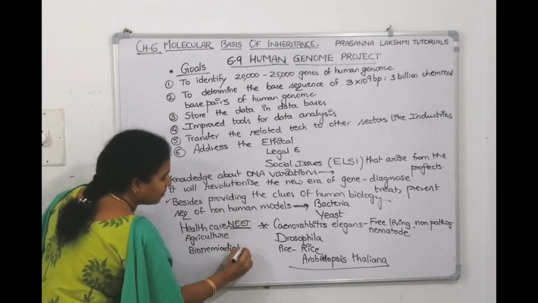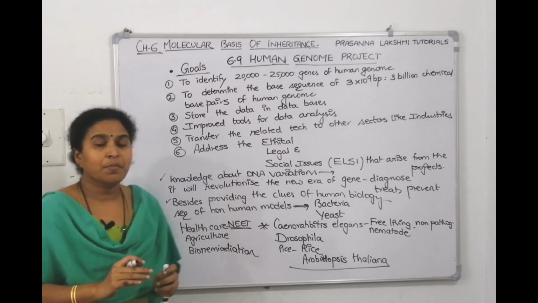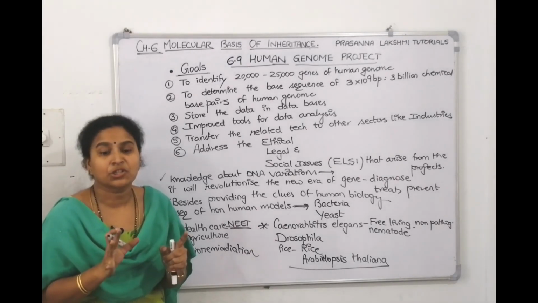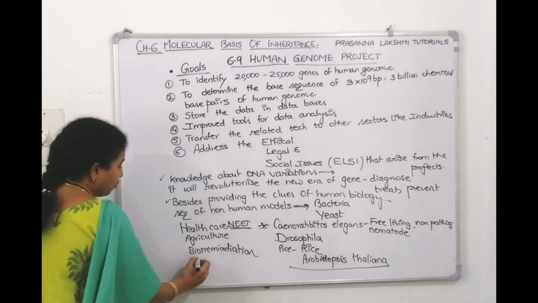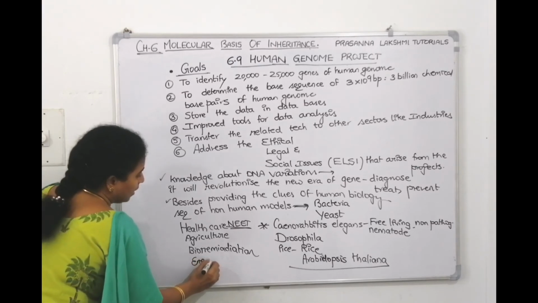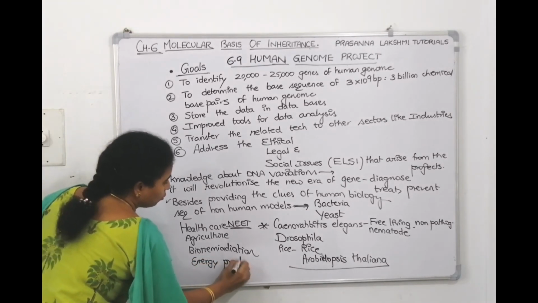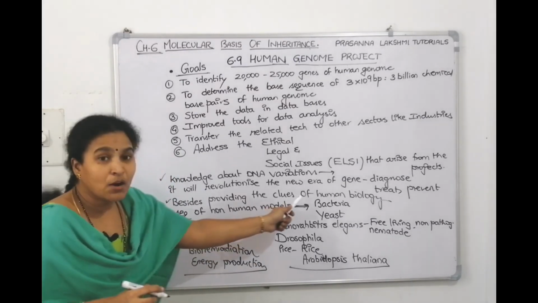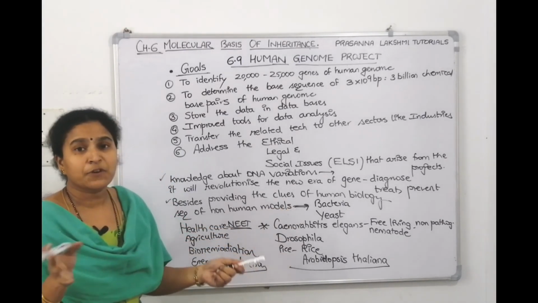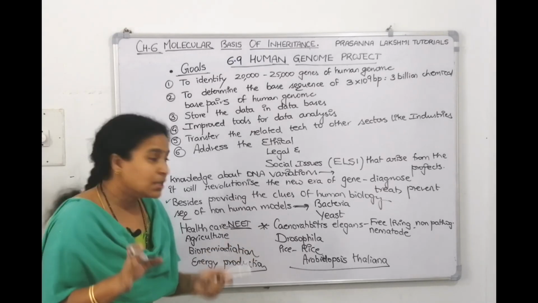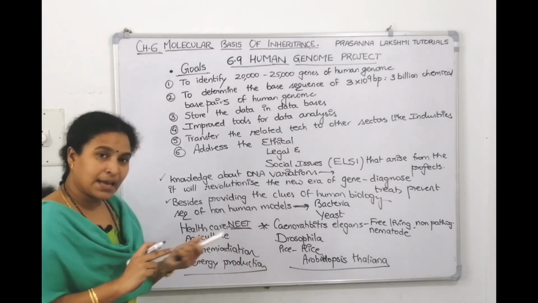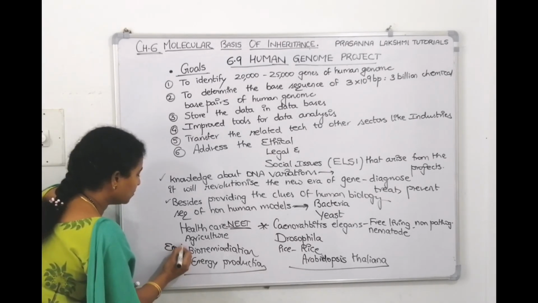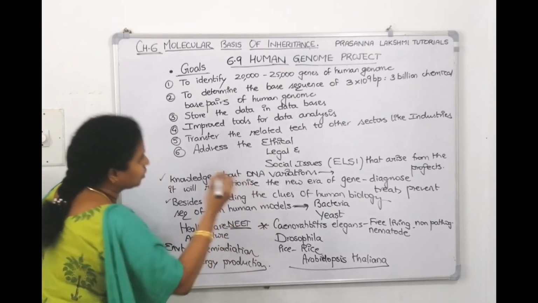You know what is meant by bioremediation? Clearing the nature by using microorganisms is called bioremediation, environmental bioremediation, and energy production also. So they worked out this sequencing in healthcare, in agriculture, in environmental bioremediation, and in energy production.